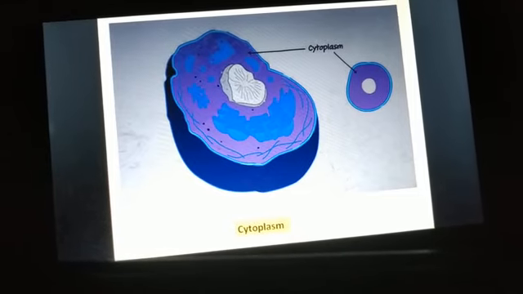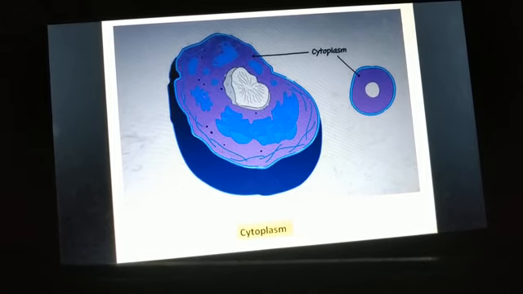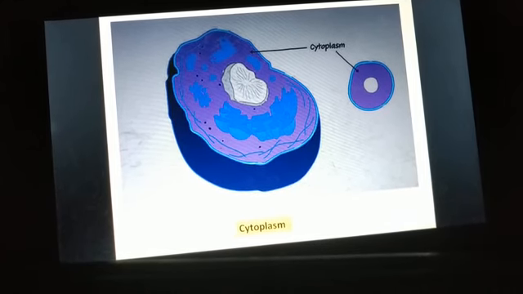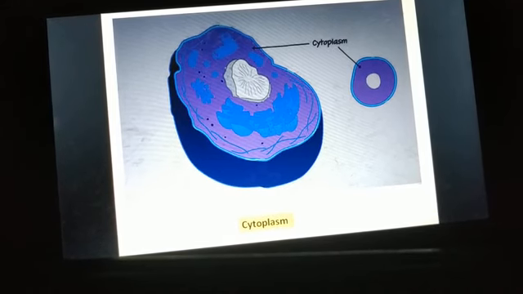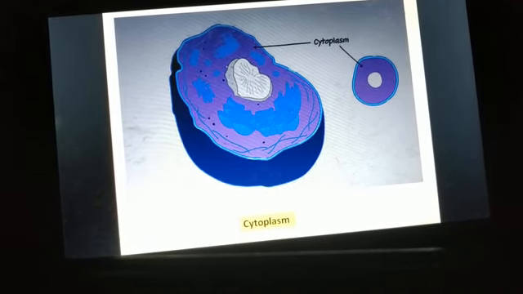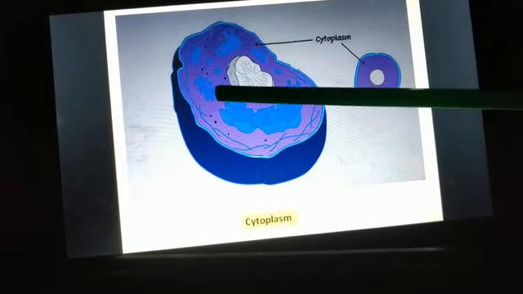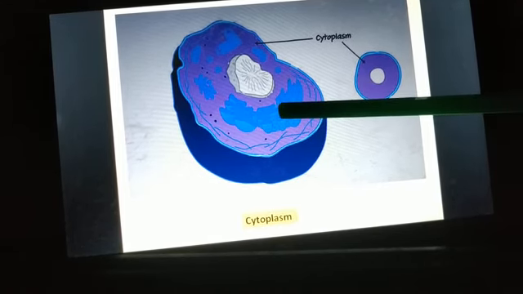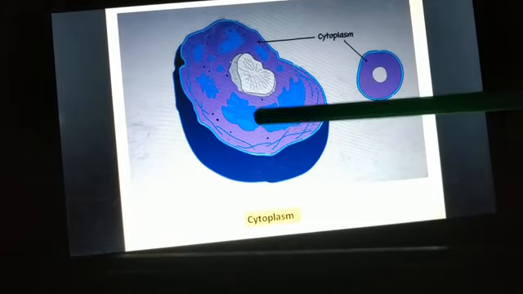Now one more term, mentioned in your textbook, is cytoplasmic streaming. So what is it? The movement of cytoplasm within the cell is called cytoplasmic streaming. The cytoplasmic fluid moves within the cell. It is not static, it moves inside the cell. And along with this, the organelles that are present also appear to be moving.